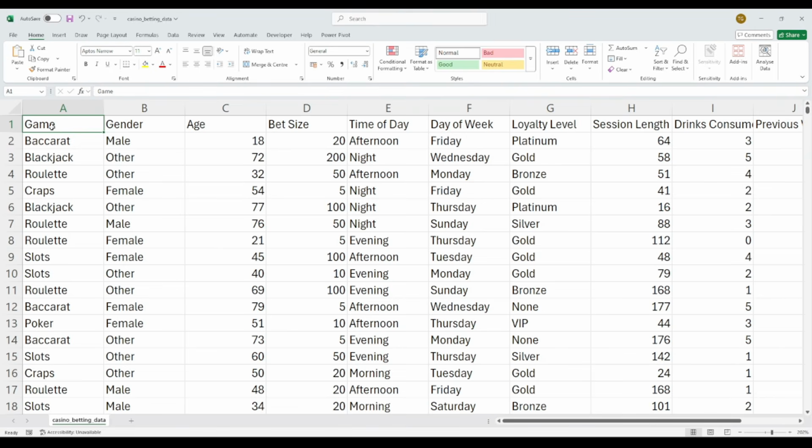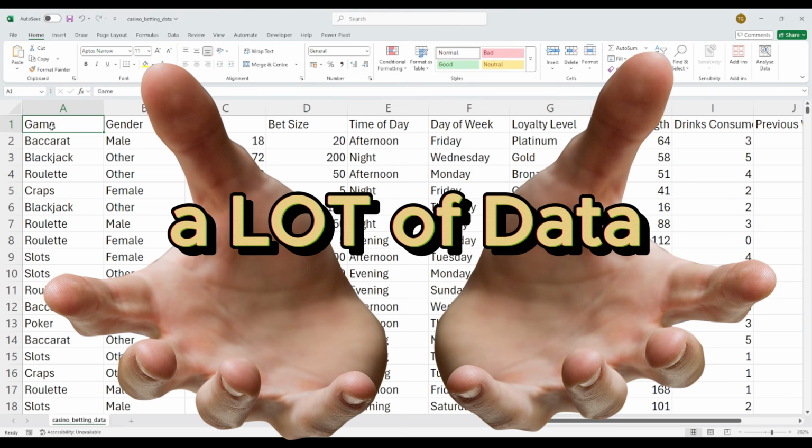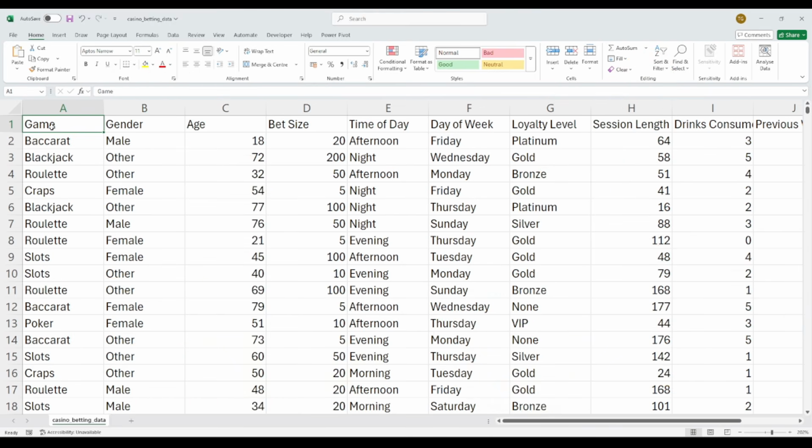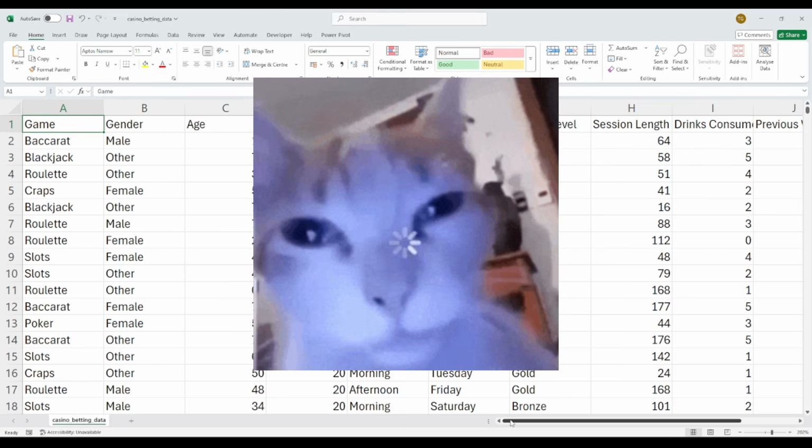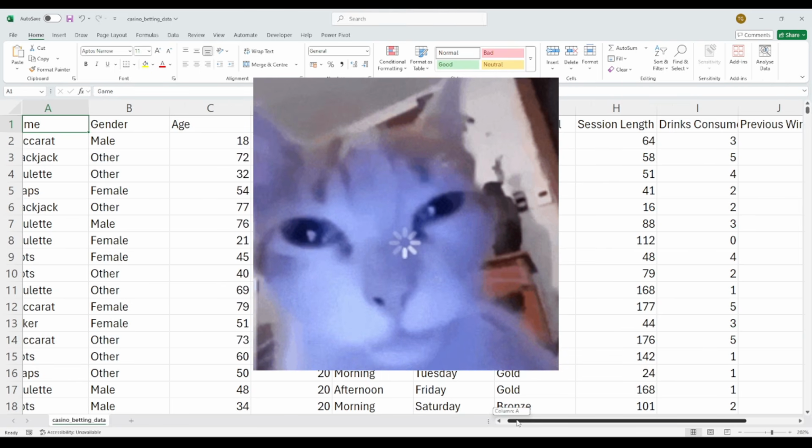So first, we're going to need to get our hands on a lot of data, and I've gone ahead and done that. In this data set, we have the game, the gender, age, bet size, time of day of the week, loyalty level, session length, drinks consumed, previous wins, and then whether they won or not. And here's exactly how we're going to do it so you can do it as well.